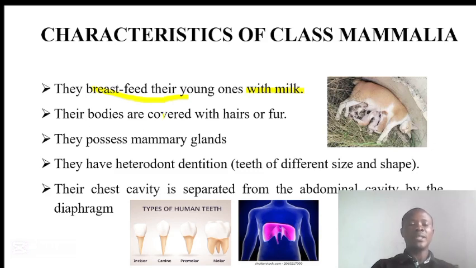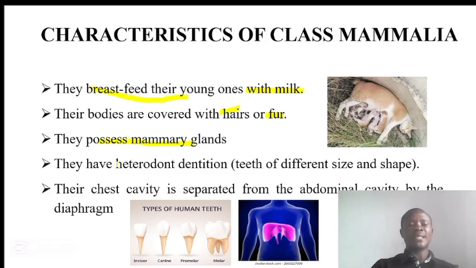Two, their bodies are covered with hairs or fur. As we were talking about Aves, we said their bodies are covered with feathers. But here in the class Mammalia, their bodies are covered with hairs or fur. Thirdly, they possess mammary glands. All of them have mammary glands that produce the breast milk that they breastfeed their young ones with.